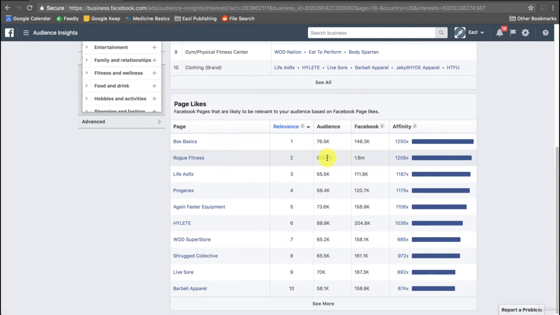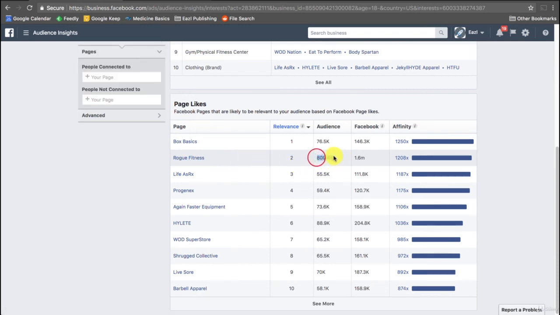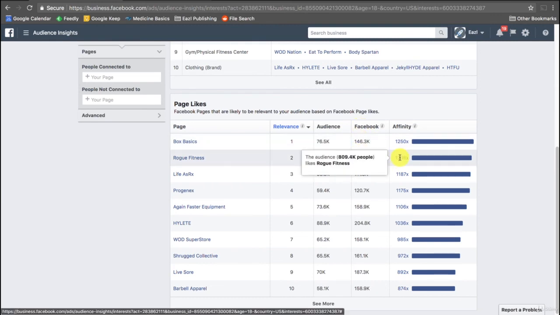So for example, we look at Rogue Fitness as a page. This has a very large audience, 109 people here. And then on Facebook, 106 million. That's a lot. And the affinity score is very, very high. So this is a much better interest than CrossFit, and CrossFit was much better than fitness and wellness. So this is the way that we find really great interests that we use in our audience targeting.